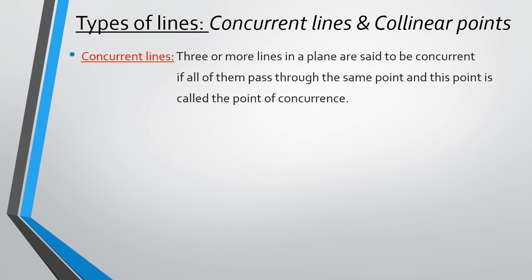Concurrent lines. Three or more lines in a plane are said to be concurrent if all of them pass through the same point, and this point is called the point of concurrence. All the lines which pass through this point of concurrence are called concurrent lines.